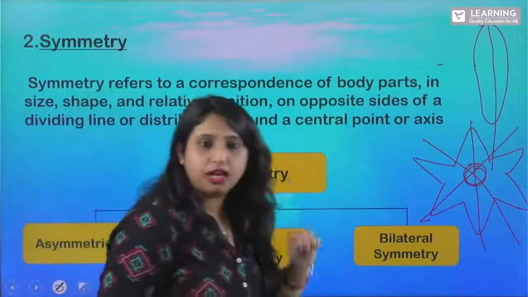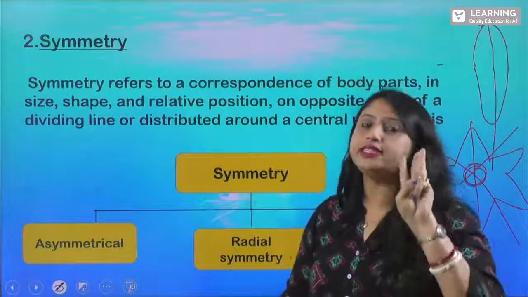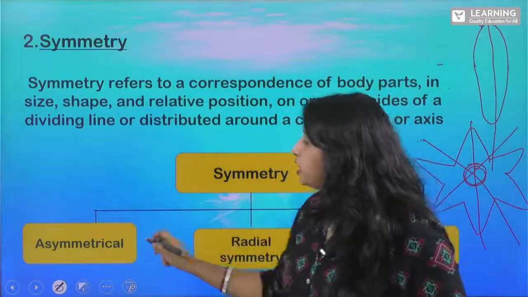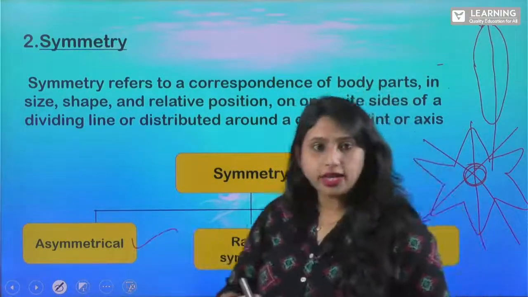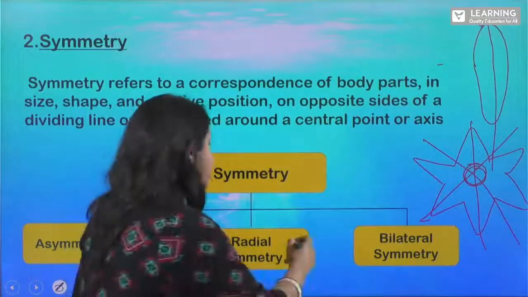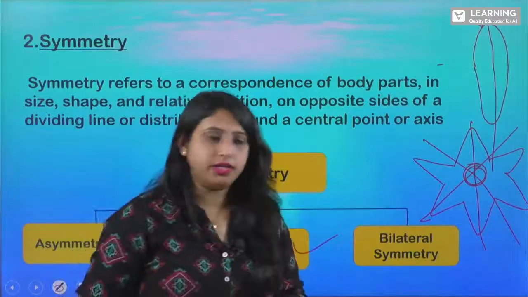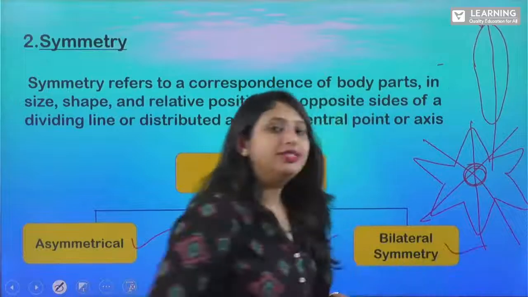So next, what are the various types of symmetry? There are three types of symmetry. First one is asymmetrical. Second one is radial symmetry. And the third one is bilateral symmetry.